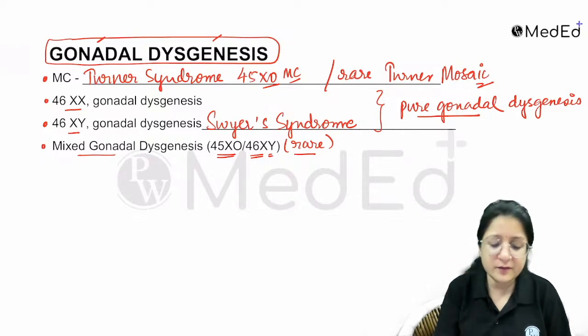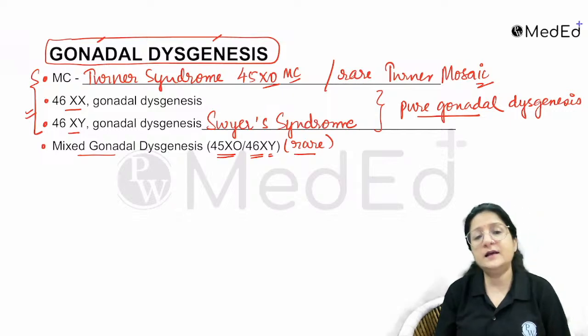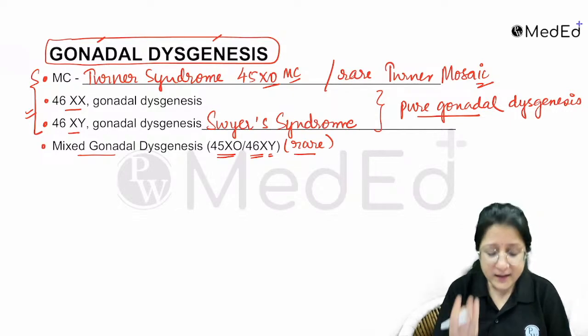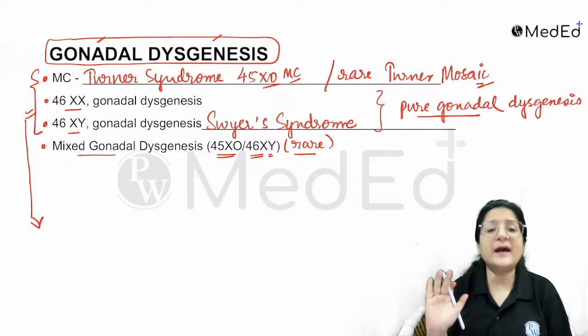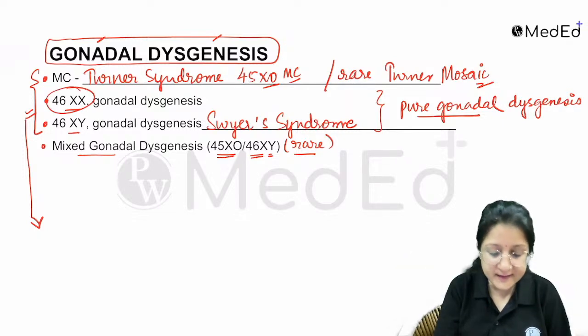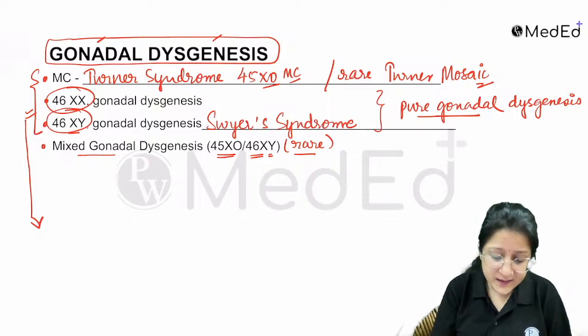But what you need to remember here is mainly the top three types of gonadal dysgenesis. What is important to know about gonadal dysgenesis is that whatever be the karyotype, be it 45XO, 46XX or 46XY, the uterus is present. Very important point.